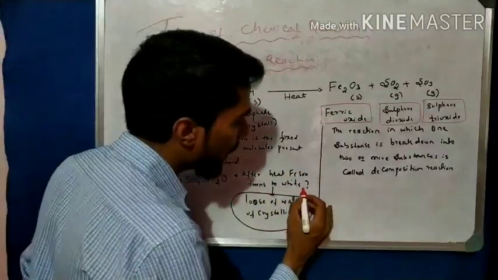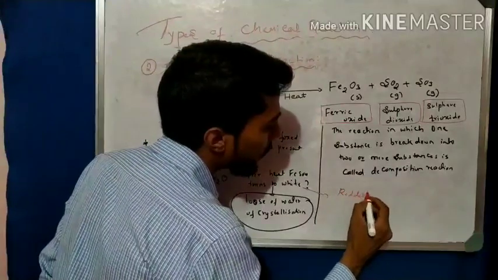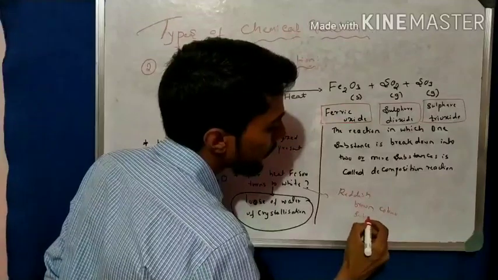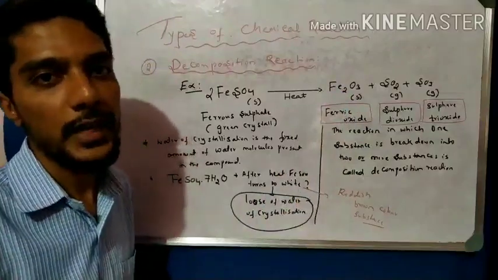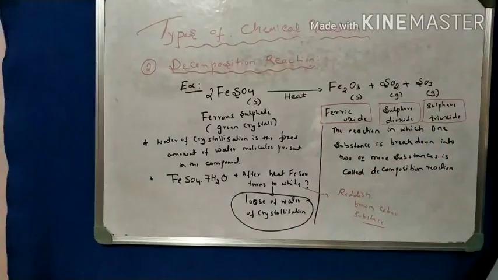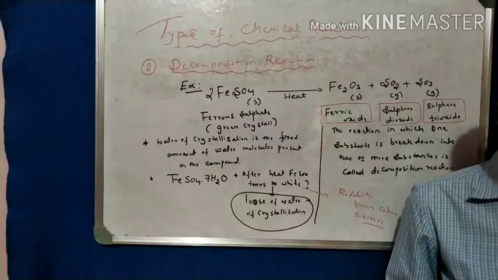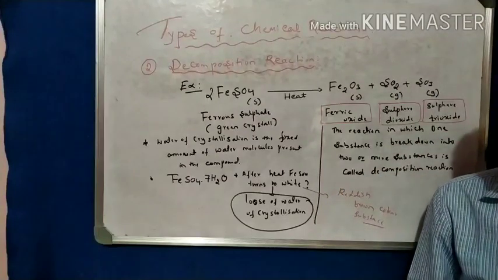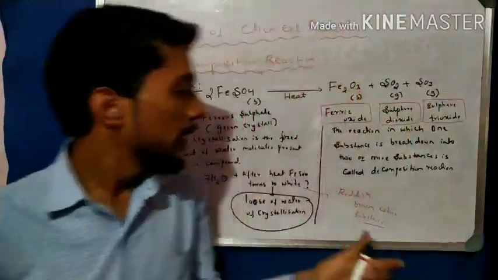Again, heat that white substance further. We get a reddish brown colored substance, and that reddish brown substance is nothing but ferric oxide. Right. Also, sulfur dioxide is released, a poisonous gas. So now, this is one point.